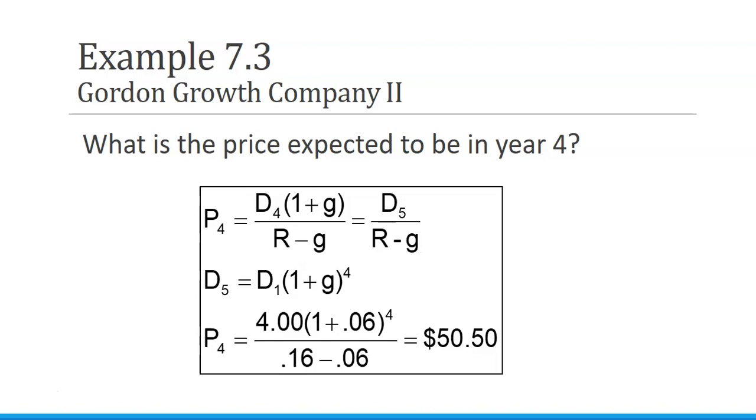So we would take the dividend times 1 plus the growth of 6% to the 4th. That gives us a price of $50.50. That's assuming constant dividend growth every year of 6%.